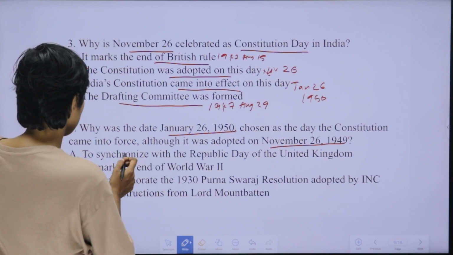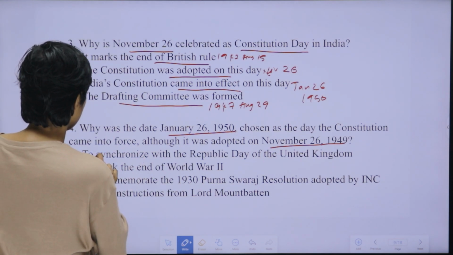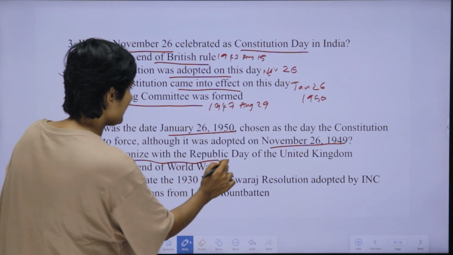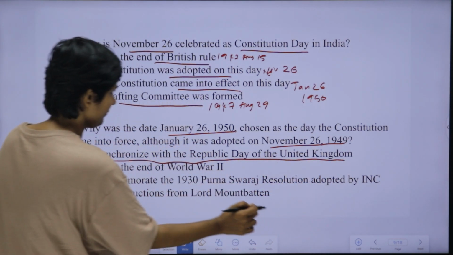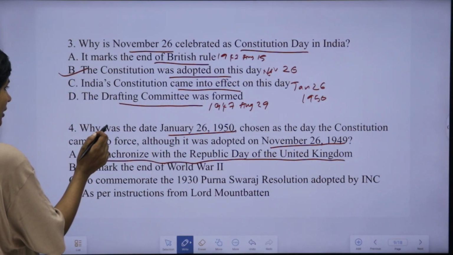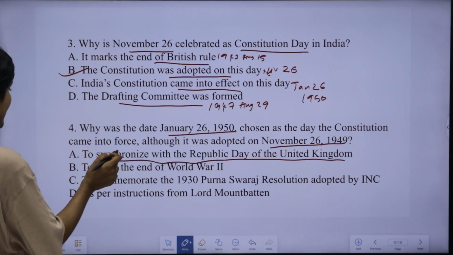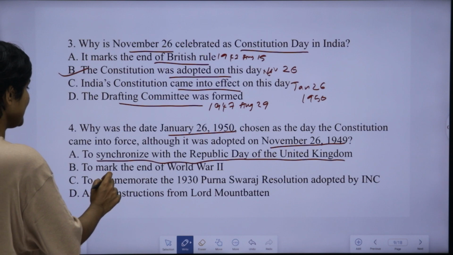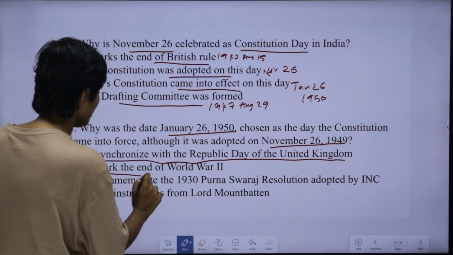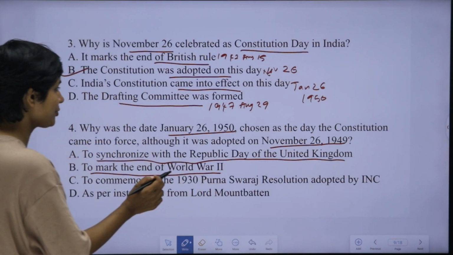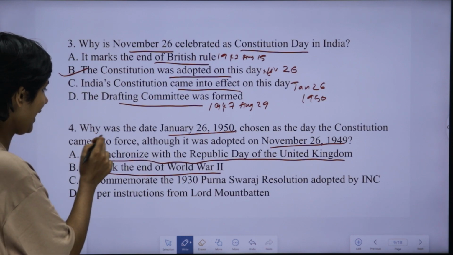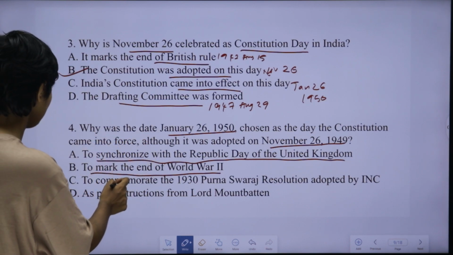Let's look into the options. To synchronize with the Republic Day of the United Kingdom. Is it the answer? No. To mark the end of World War II. World War II actually ended in 1945, right?